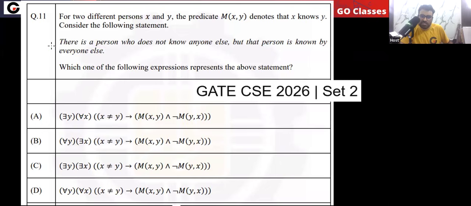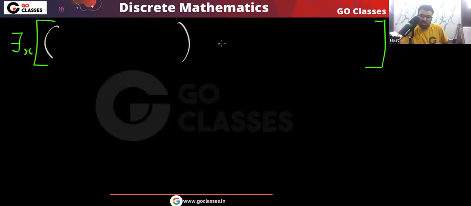What the statement is saying is that there is a person. So there exists; we will have to start with there exists. There is a person who does not know anyone else, but that person is known by everyone else. So there exists x, there is a person. And what property does this person have? This person has two properties, the first and the second. What is the first property?